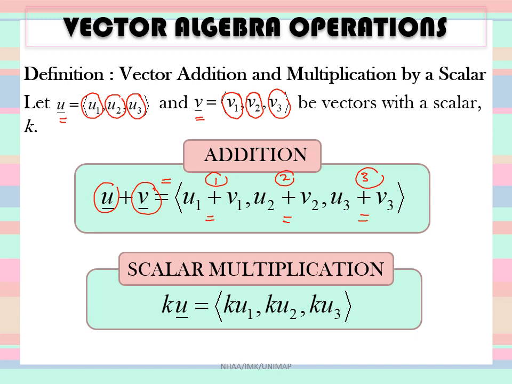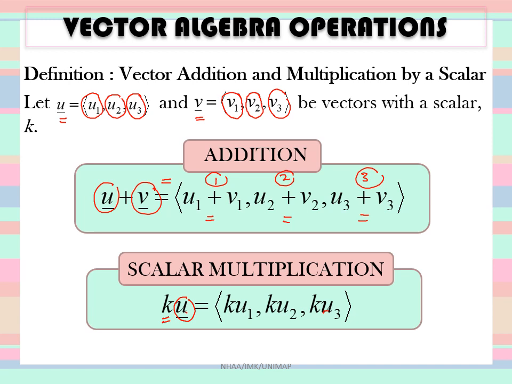Then you can multiply a scalar by a vector, which means if you multiply scalar k by vector u, you must multiply each component by k. The first component is multiplied with k, the second with k, and the third also with k.